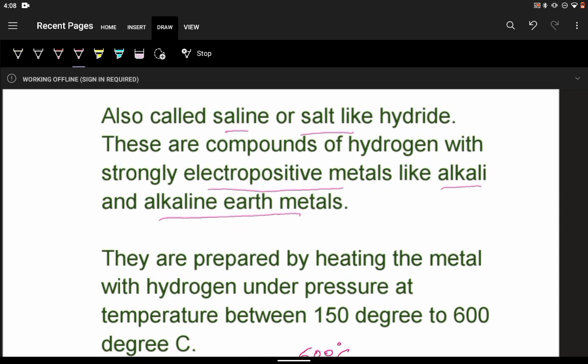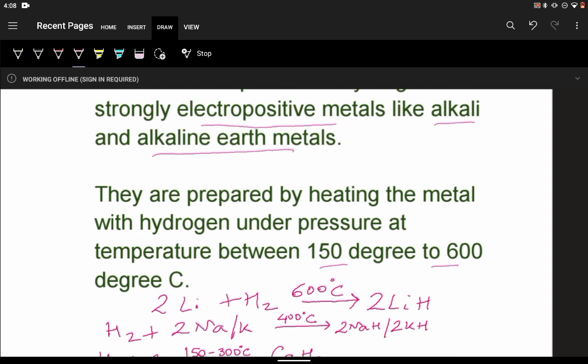They can be prepared by heating the metal with hydrogen. The temperature should be maintained between 150 to 600 degrees C, at high pressure. Lithium and hydrogen at around 600 degrees C will form lithium hydride.